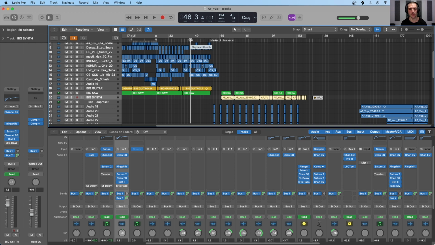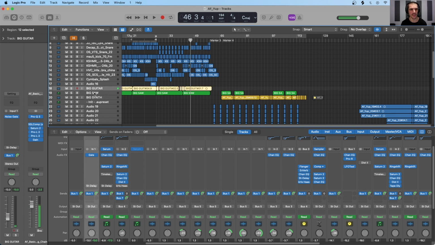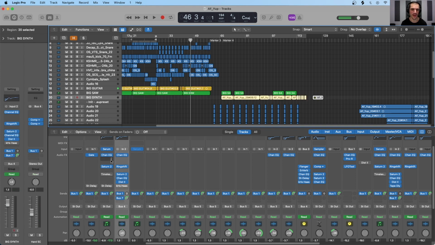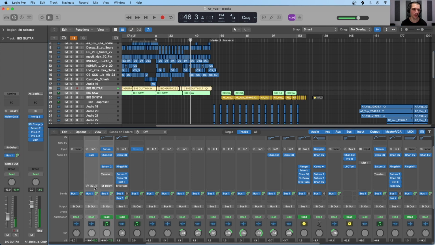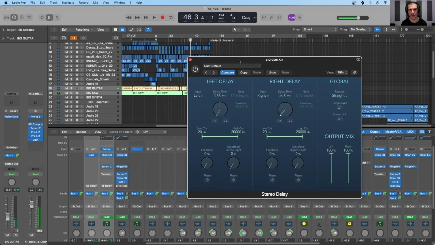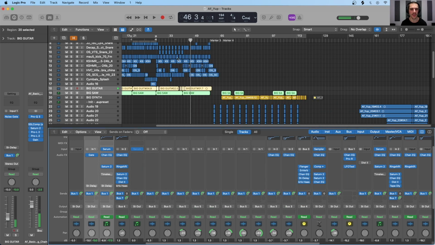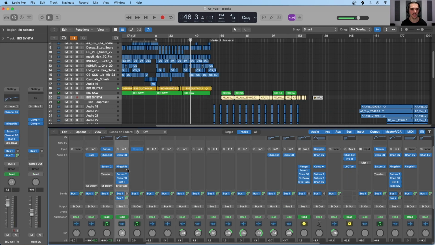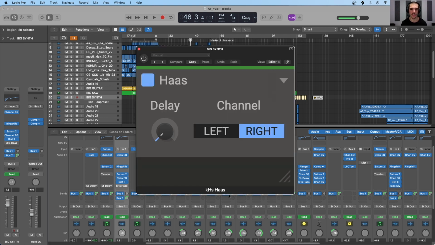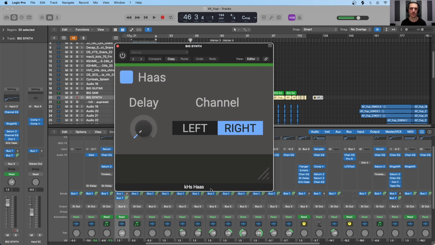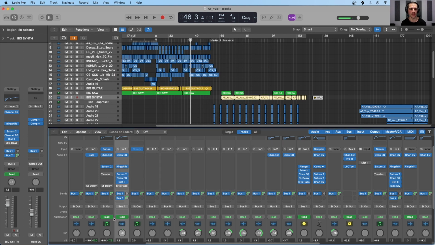And in this song, I will be using the Haas effect on the big guitar, big saw, and big synth right here. These first two, I will have a look at getting the Haas effect with the stereo delay stock plugin that comes with Logic. And then with this big synth right here, I'm going to use a free third-party plugin by Kilohertz called Haas. I will leave a link to this plugin in the description box down below. And if you are a Logic Pro user, then you can follow along using the stock stereo delay.